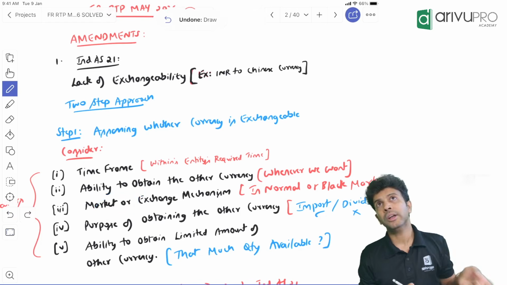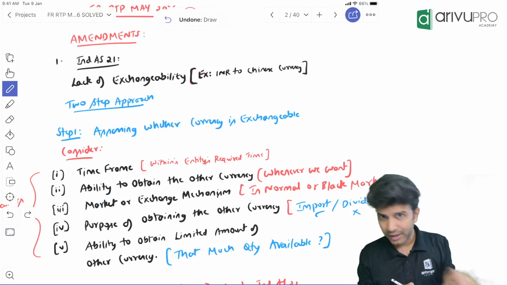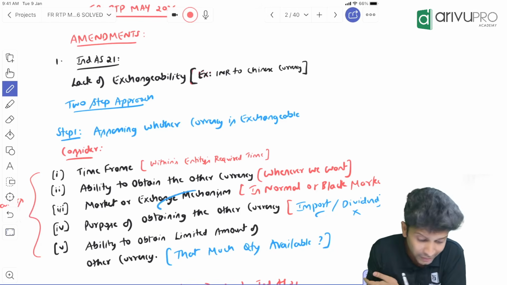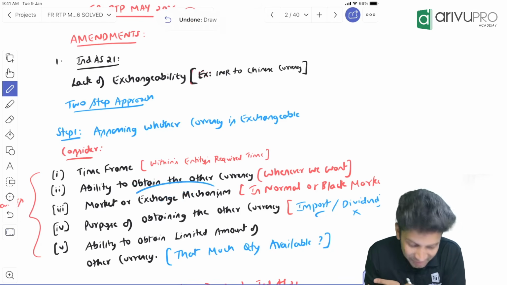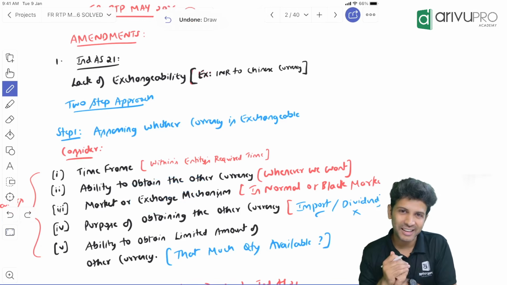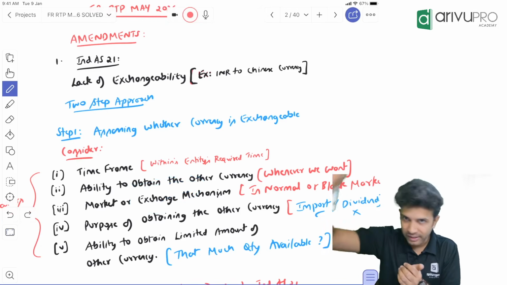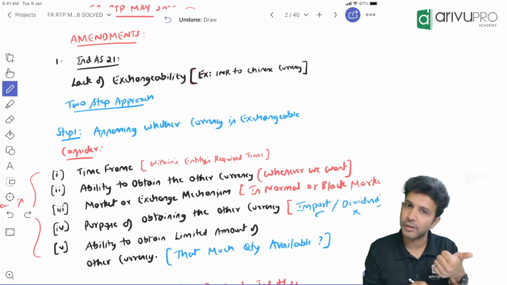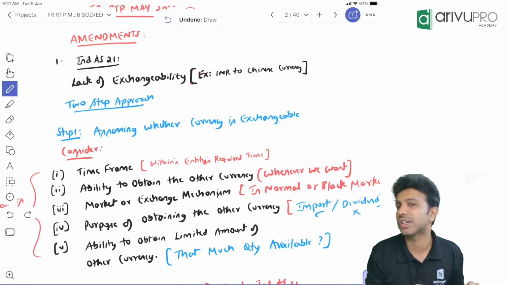Third one is, okay, you are exchanging the currency from INR, you're going to Chinese currency. You are operating through a normal exchange mode, or are you buying it through the black market? What is your exchange mechanism? Where are you doing this exchange? Through the acceptable exchange mode or black market? If you say in the normal market, if you are exchanging, then the currencies are exchangeable.